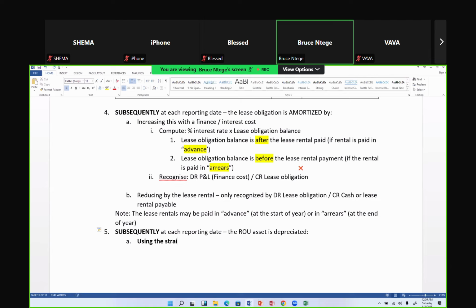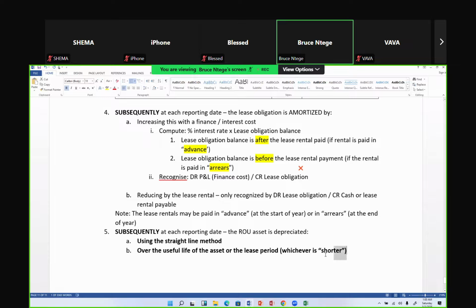And it's going to be over either the useful life of the asset or the lease period, whichever is shorter. So always go for the shorter period. If the shorter period is the lease period, go with that. If the shorter period is the useful life, go with that.